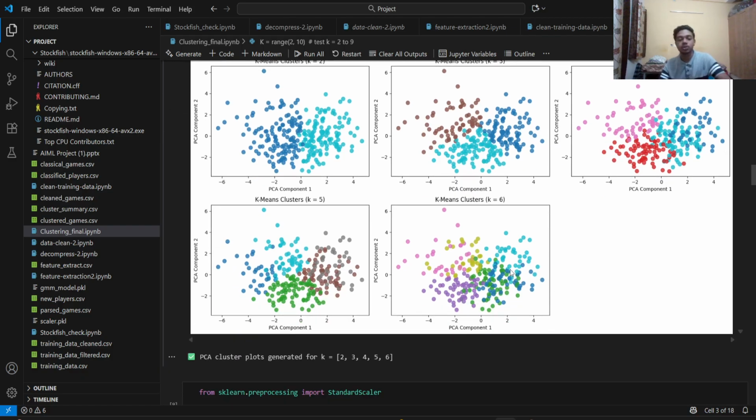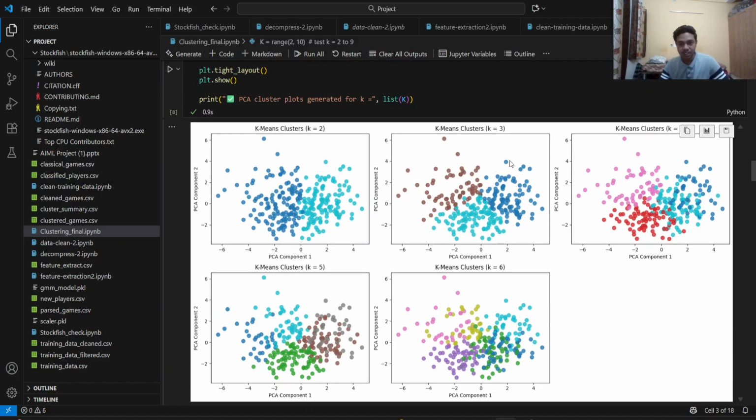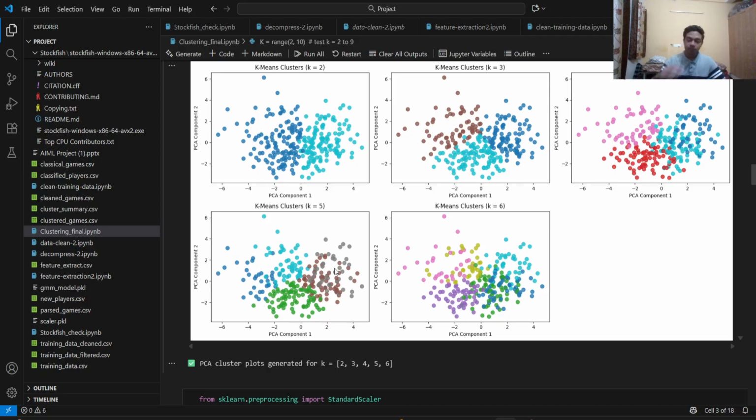I also tried to plot the clusters for considering different values of k. As you can see, k equal to 2 and 3 are very well distinct, but as I said, the problem is we are trying to analyze the different personalities. So for 2 and 3, the number is very less. So k equal to 5 could be a very good score if we consider more number of data points.